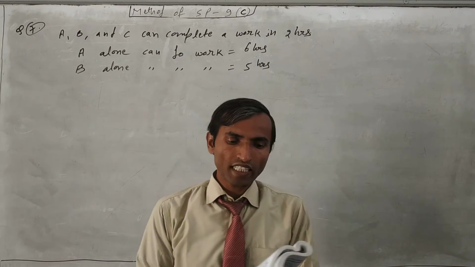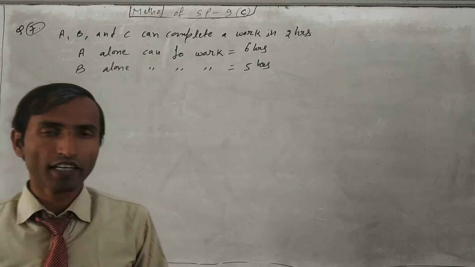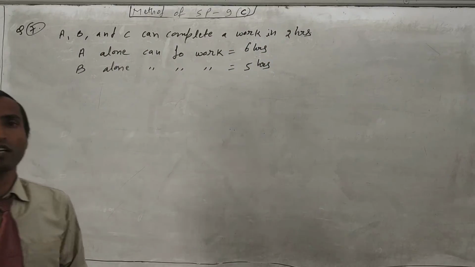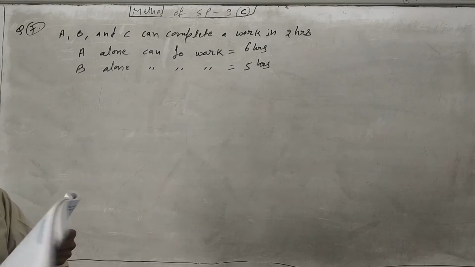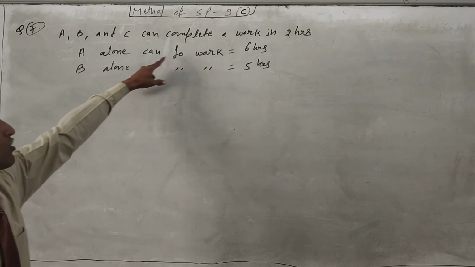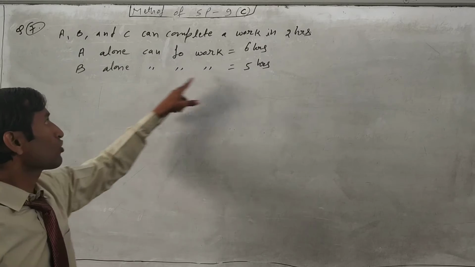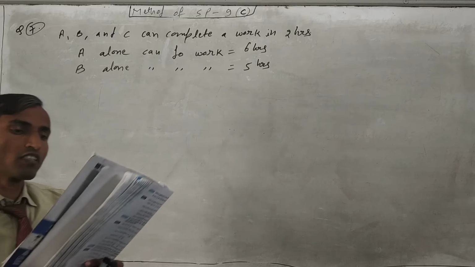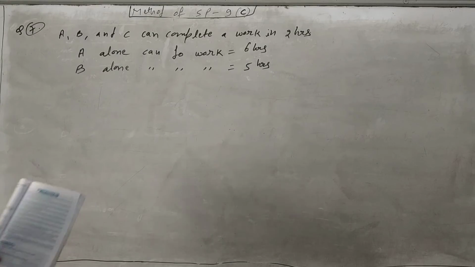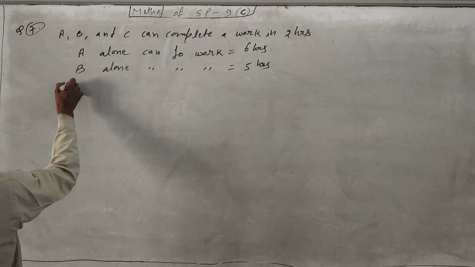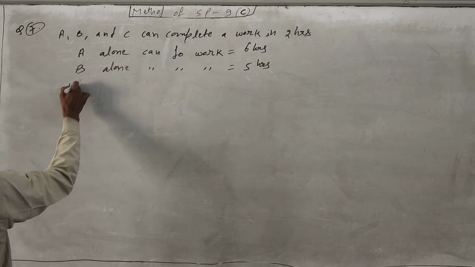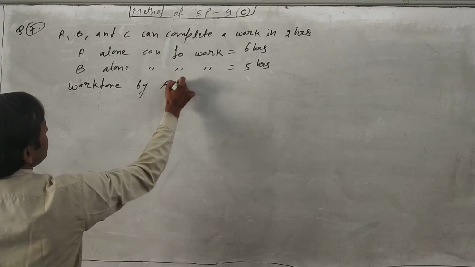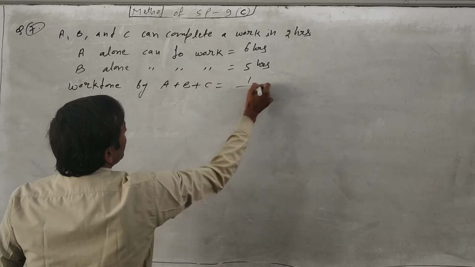Here the question is given. Together A, B and C can complete a work in 2 hours. So time is given. If they work together, all 3, then it will take 2 hours. And A alone can do the work in 6 hours, B alone can do the work in 5 hours. But the question is asking, if C alone does the work, how much time will they take. So just find the work done by all 3. Work done by A plus B plus C is equal to 1 upon 2.